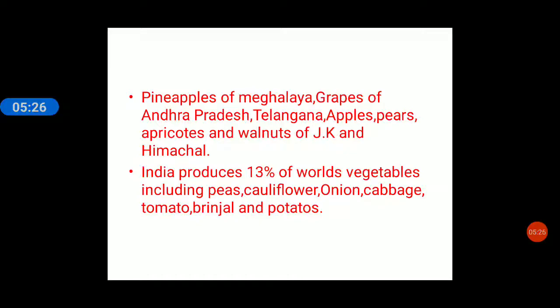India produces 13% of the world's vegetables. This is a large amount. It includes peas, cauliflowers, onions, cabbages, tomatoes, brinjal and potatoes.